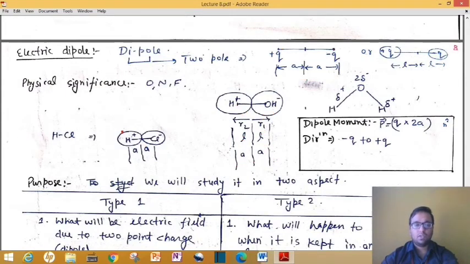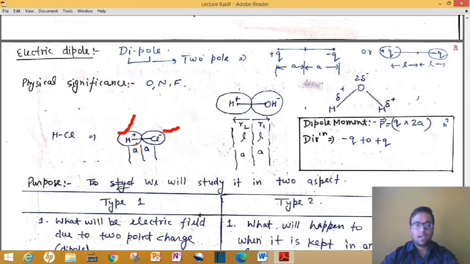Similarly, if I ask you about a molecule HCl, in HCl also we have this bond, and we know that Cl is also electronegative, so it pulls the bond electron towards itself, and it leaves the H ion, and here we get positive charge.